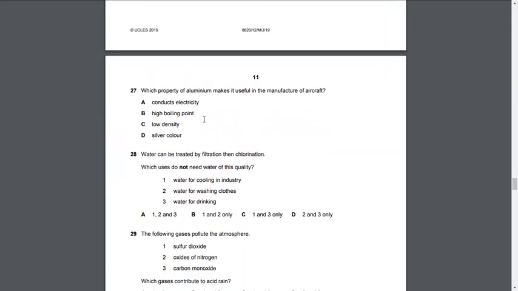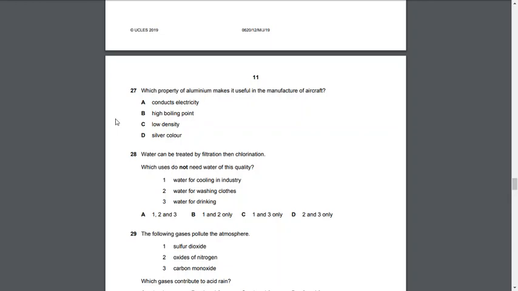27. Which property of aluminum makes it useful in the manufacture of aircraft? Definitely, aircraft is something that has to fly in the air, so it must have low density. Conducting electricity has nothing to do with aircraft, so the answer is C.